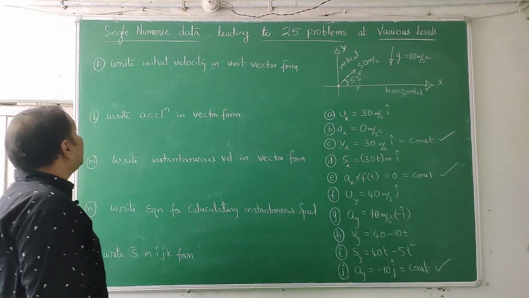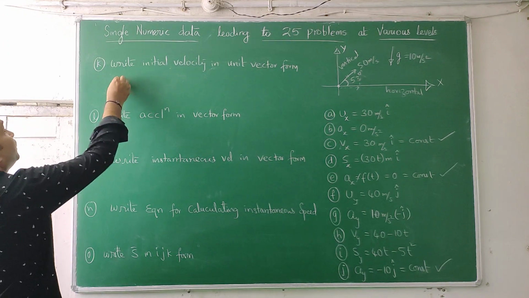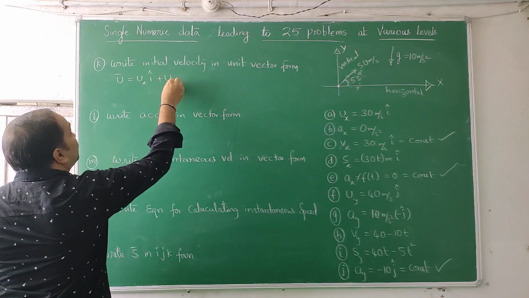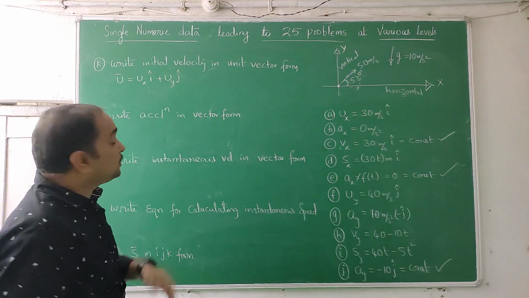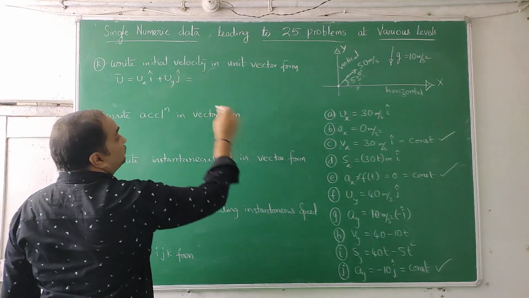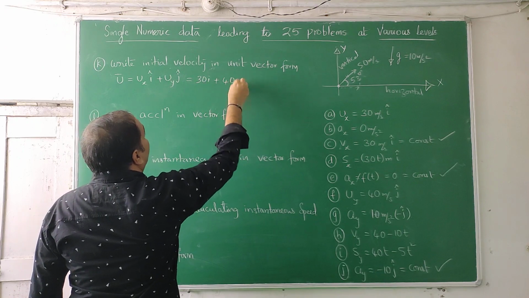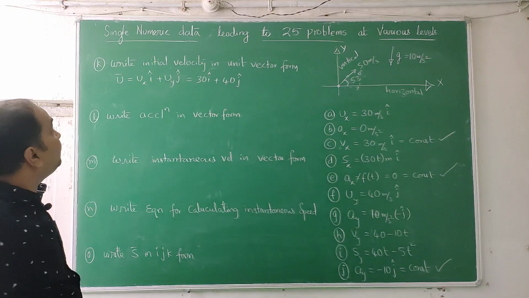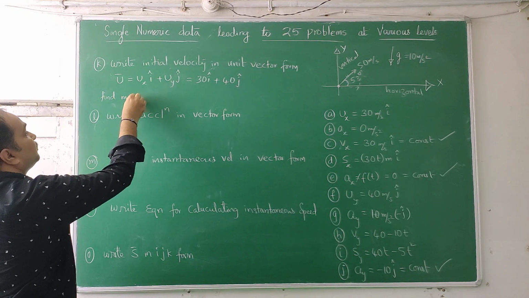Now coming to this: write the initial velocity in unit vector form, that is u bar is equal to ux i cap plus uy j cap. It's all very advantageous when you are doing level 5 problems. So ux is what? 30 i plus 40 j. This is the unit vector form, this is the initial velocity. Find the magnitude if they ask.